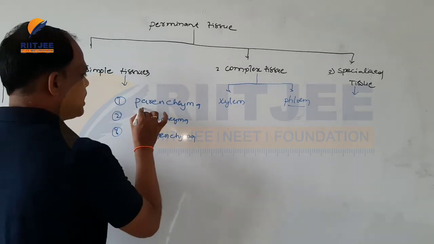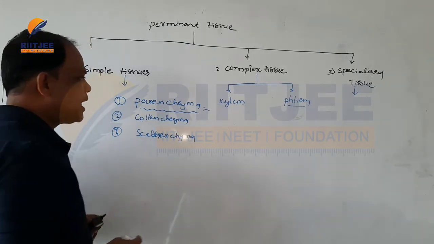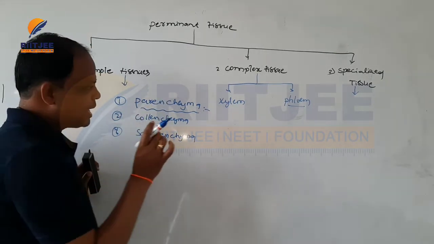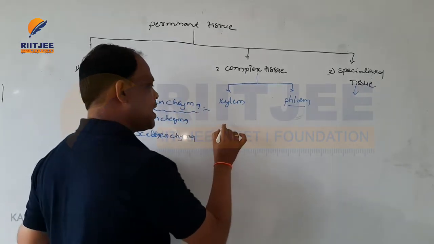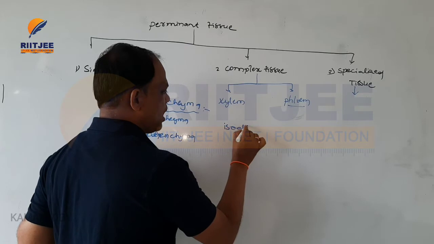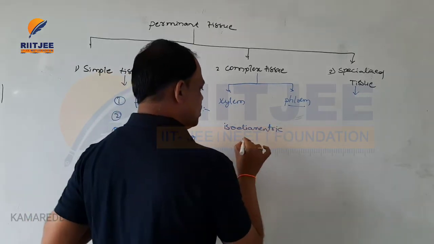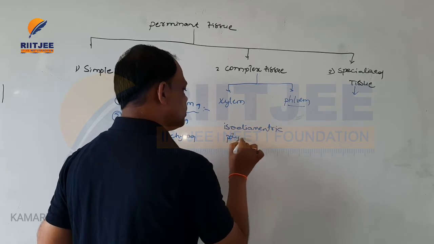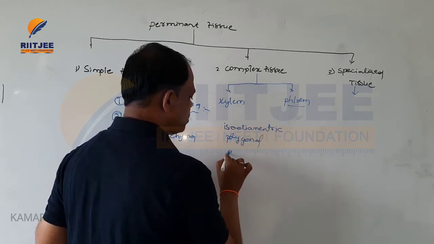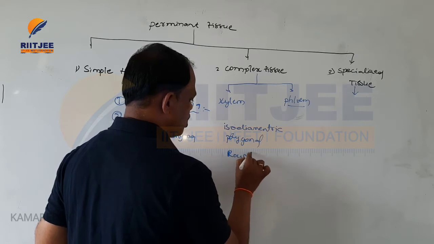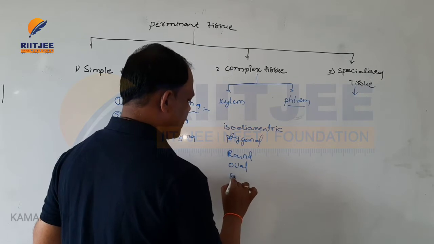Now the parenchyma. Parenchyma is structurally and functionally the same, and the cells are isodiametric or polygonal, round, oval, spherical.